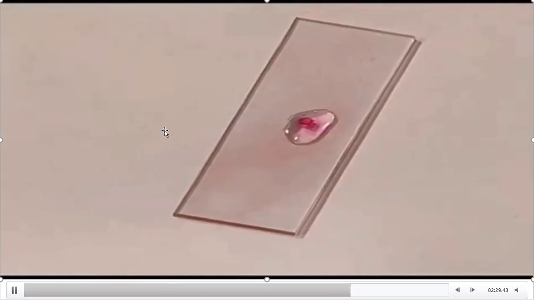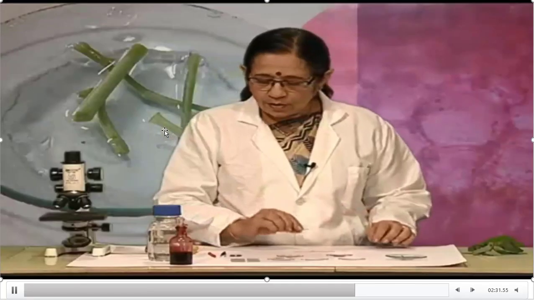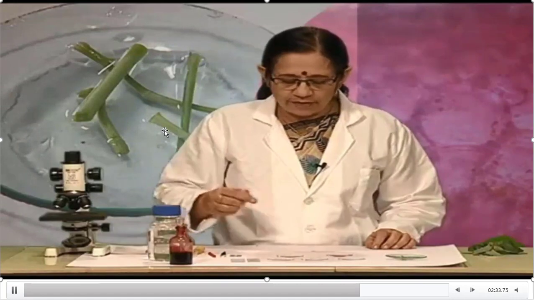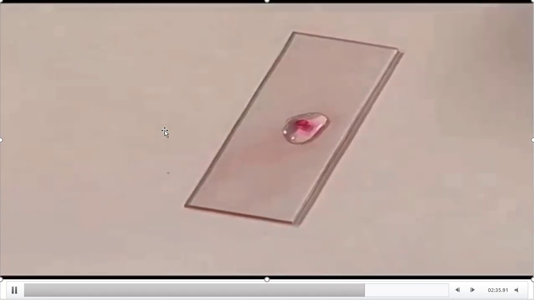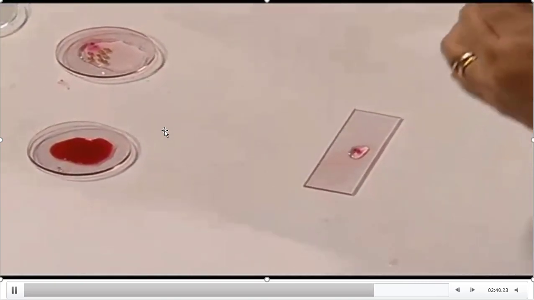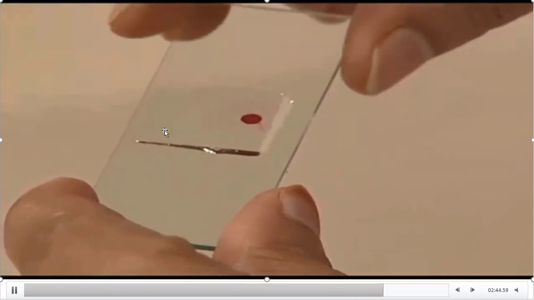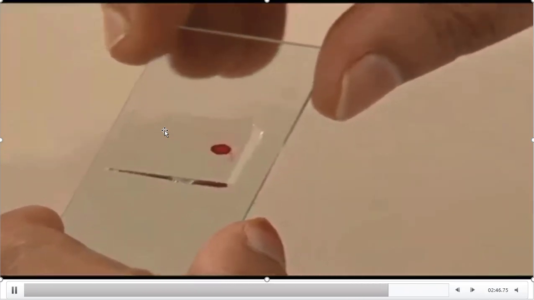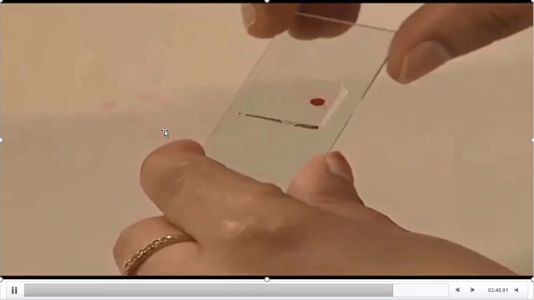Add one glycerin drop on the section, and next place a cover slip on it like this, and now it is ready to watch under the microscope.